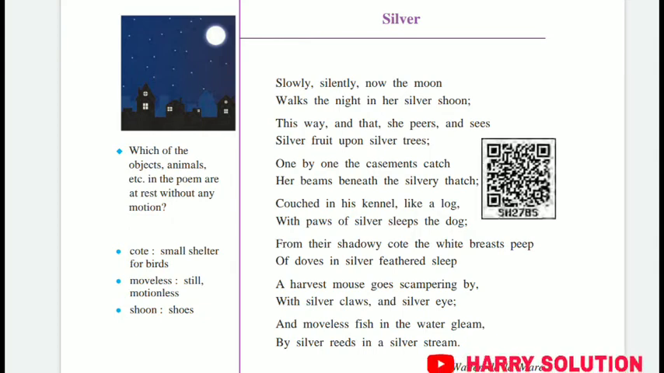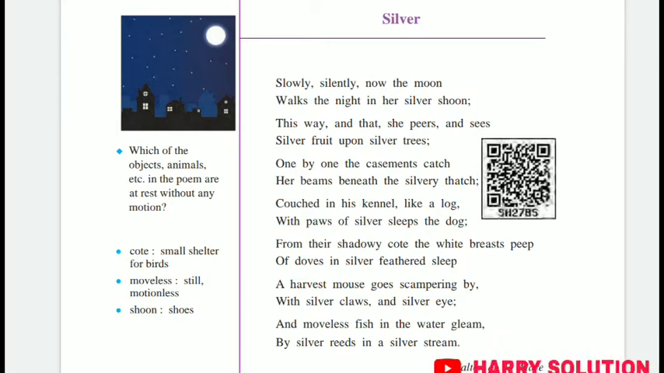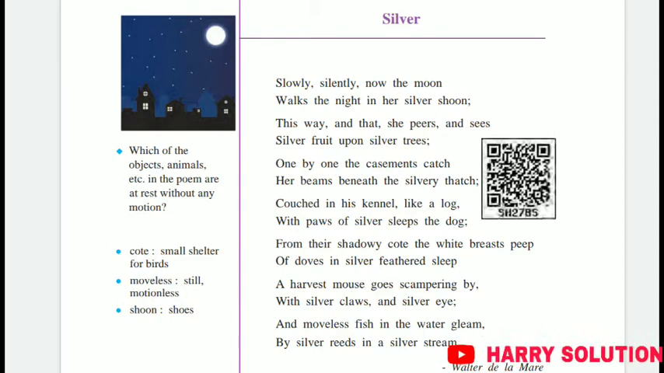We will come to page number 60. The poem name is Silver. So first, I will read the poem and then I will explain to you each line. Now in this poem, Silver, the poet is referring to the moon. It refers to the moon, which reflects the silver color. So first I will read the poem.